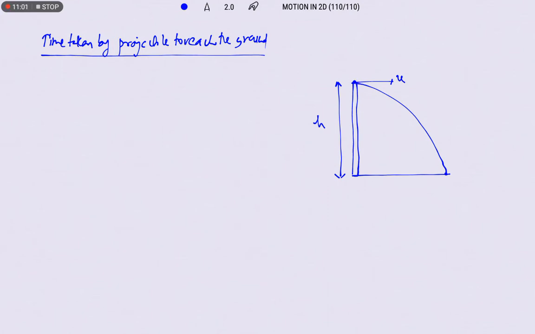Now I am going to apply the second equation of motion, s is equal to ut plus half at square, in the vertical direction. Therefore s is equal to uy t plus half ay t square. So uy is equal to 0, ay is equal to minus g, and s is equal to minus h, because according to sign convention we are measuring the height of the tower from the point of projection to the ground.